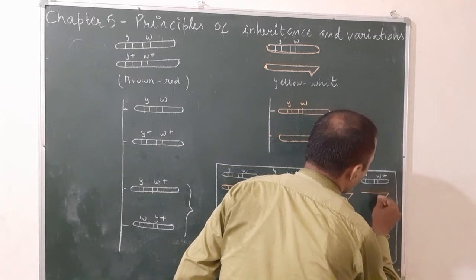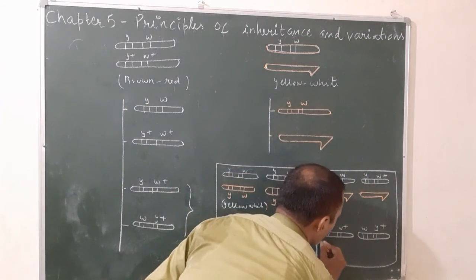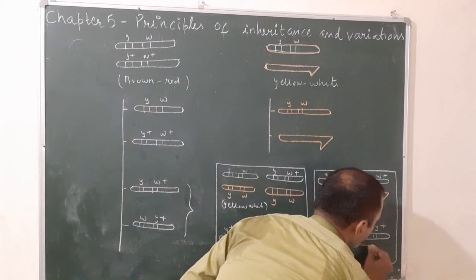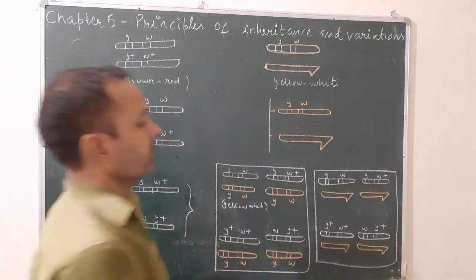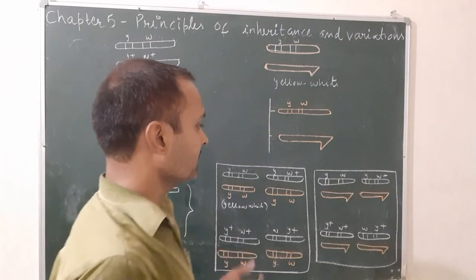Thomas and Morgan recorded that 98.7% are parental, and only 1.3% are recombinants when the distance between the genes is closer.